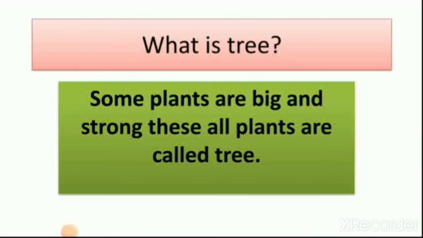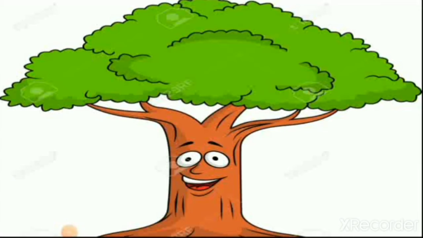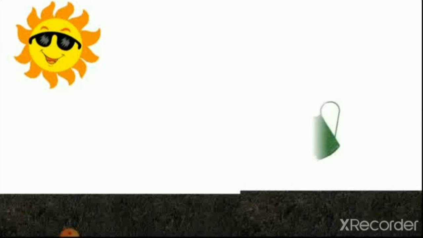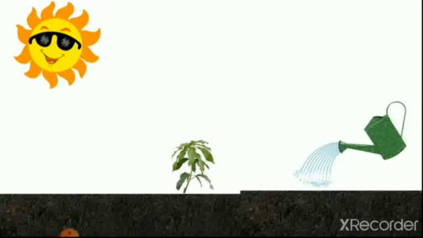So what is a tree? Plants that are big and strong. These plants are called trees. So here you can see the picture of one tree with leaves and stem. This is the picture of one big plant which we learned about. Do you remember that we grew one mango plant with the help of a mango seed? Here you can see the seed of mango. Then we grew one big mango plant from a seed.